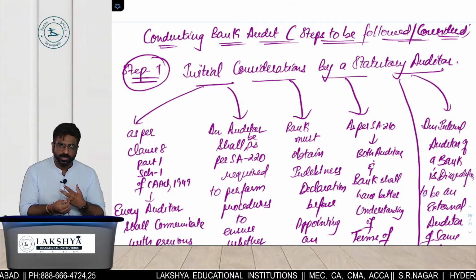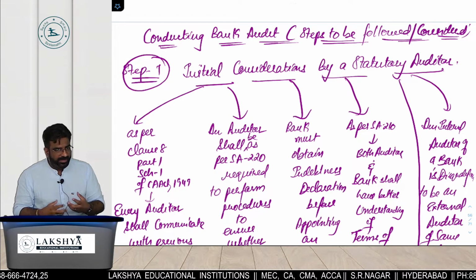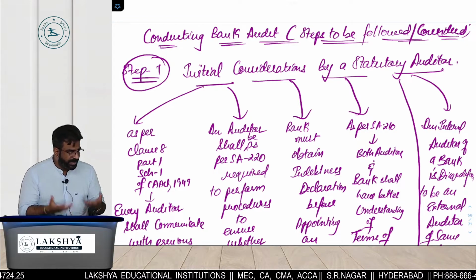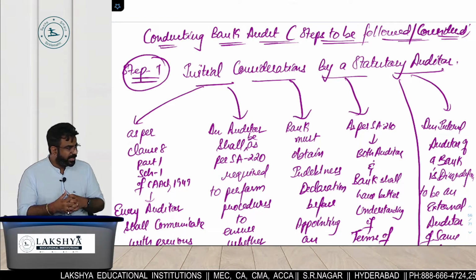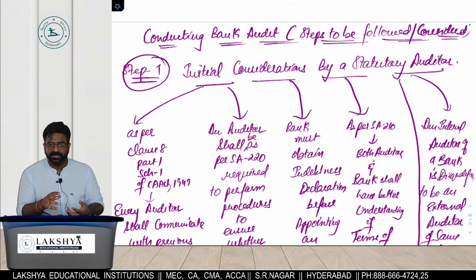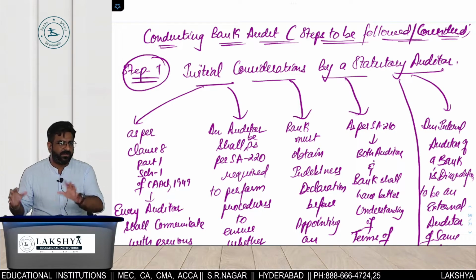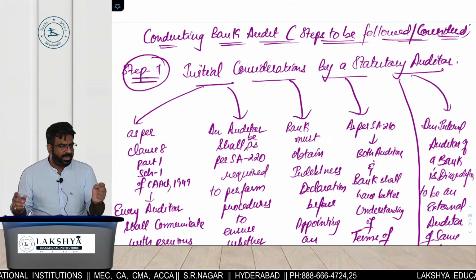Point number 2, I checked my quality control. Point number 3, I will give the declaration of independence. Point number 4, we will both understand each other's terms and conditions to avoid future confusion. Point number 5, I will make my audit engagement team according to the nature, size and operation of the bank. And point number 6, internal auditor can't be the statutory auditor.